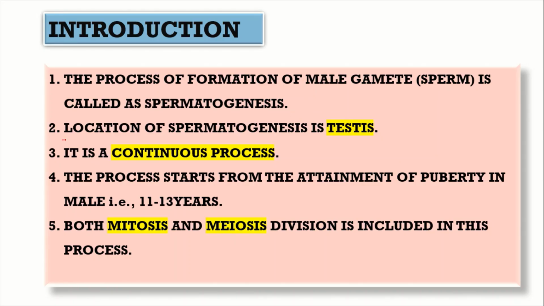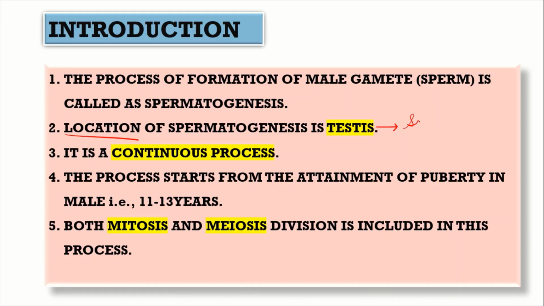And what about its location? This spermatogenesis actually occurs inside the testis. Its location will be in the testis. In between the testes there are numerous seminiferous tubules. Inside these seminiferous tubules, the spermatogenesis process actually occurs. That is why the seminiferous tubules are also known as the structural and functional unit of the testis.